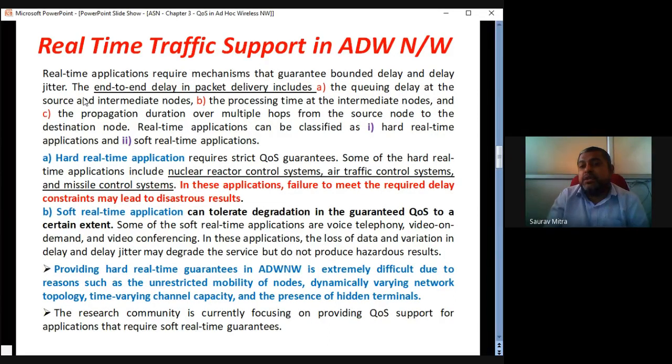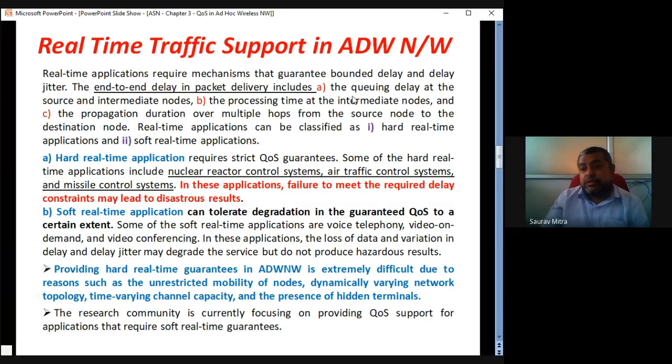Say we ask how much the score will be in today's match, and we say 180 plus or minus 10. So it can be 180 plus 10 or 180 minus 10. That 180 is the actual value, and plus or minus 10 is the jitter. Here also I can say the delay is 3 millisecond plus another 0.5 millisecond, so the maximum it can be is 3.5.